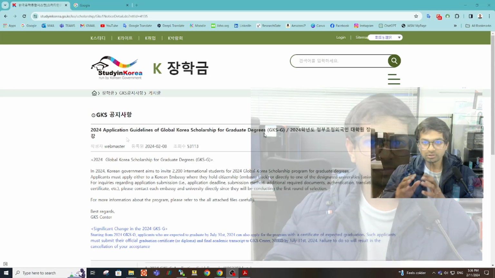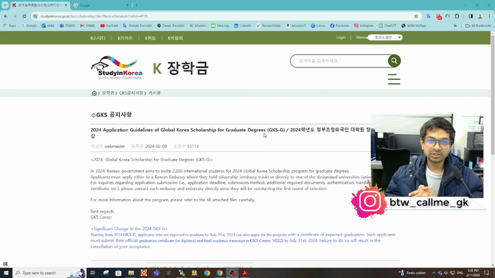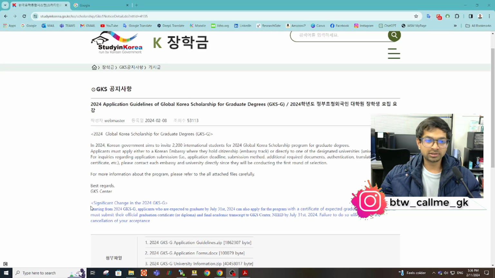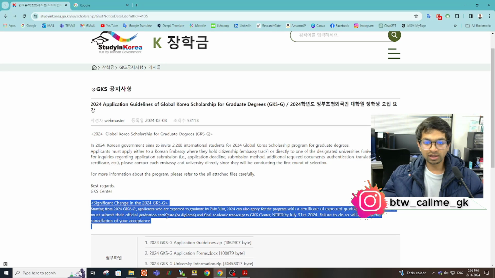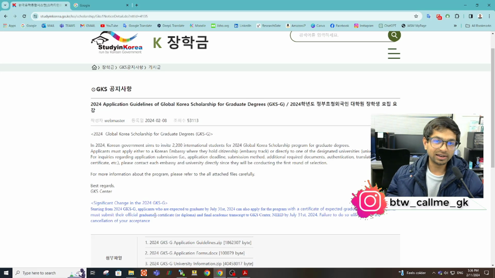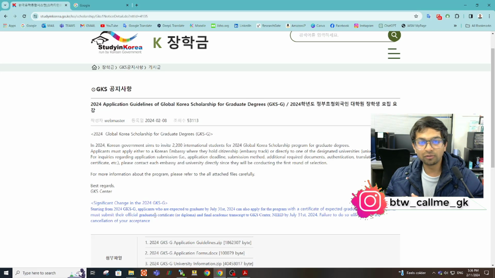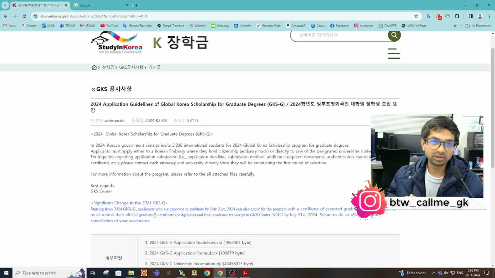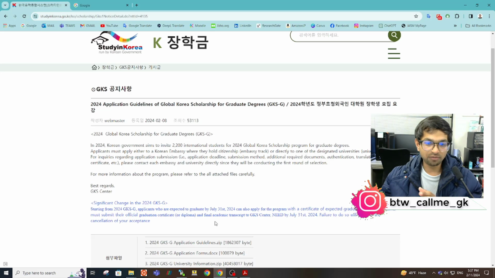Let's start. As you can see here, you can download the guidelines from this website, studyinkorea.go.kr. And you can see there is a significant change this year, that is the expected graduation certificate. If you observe the guidelines of last year, the people who were applying last year couldn't apply because they were in the final year. But this year, if you are in final year, you can still apply for the scholarship. So this has been a big change, and they have written it here.